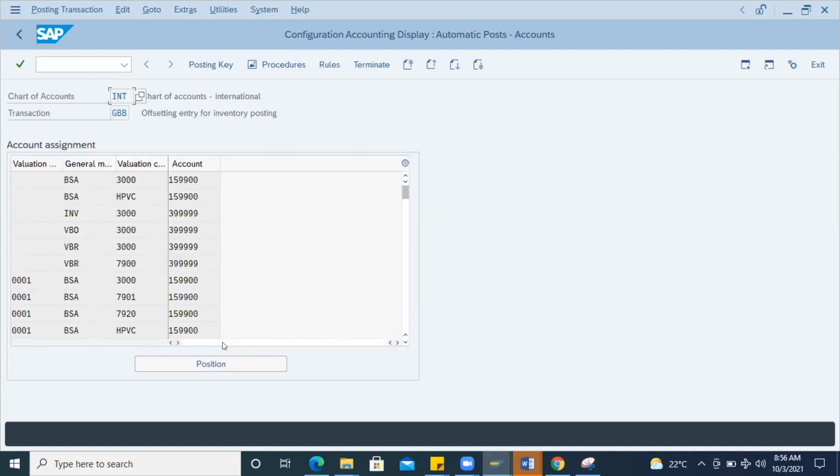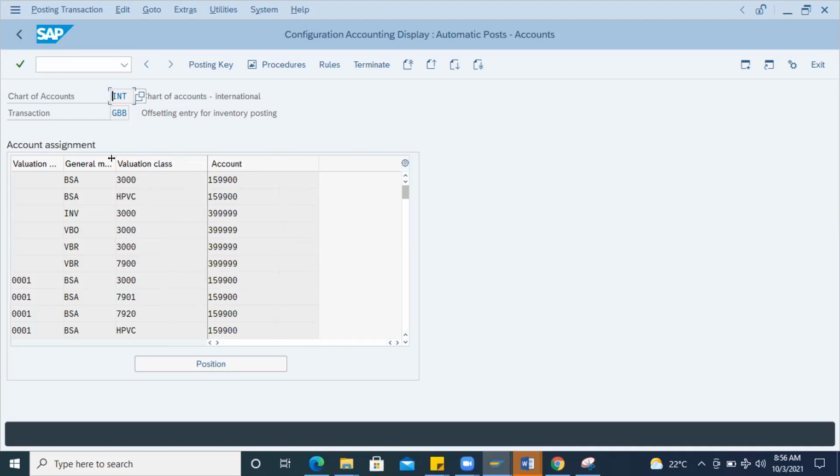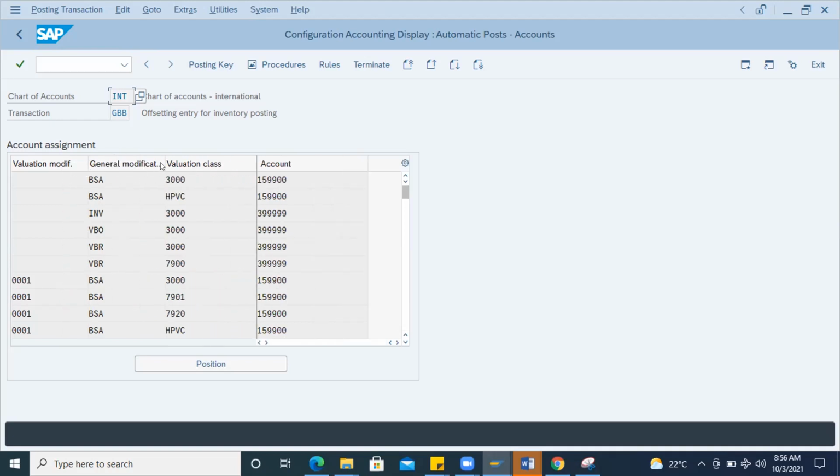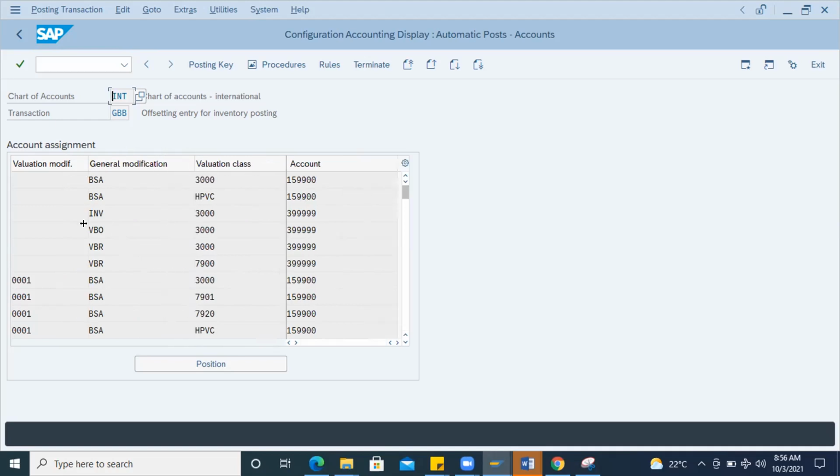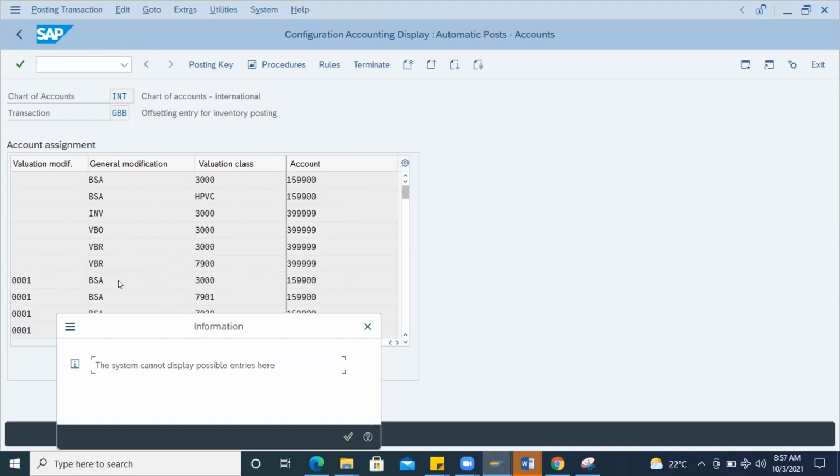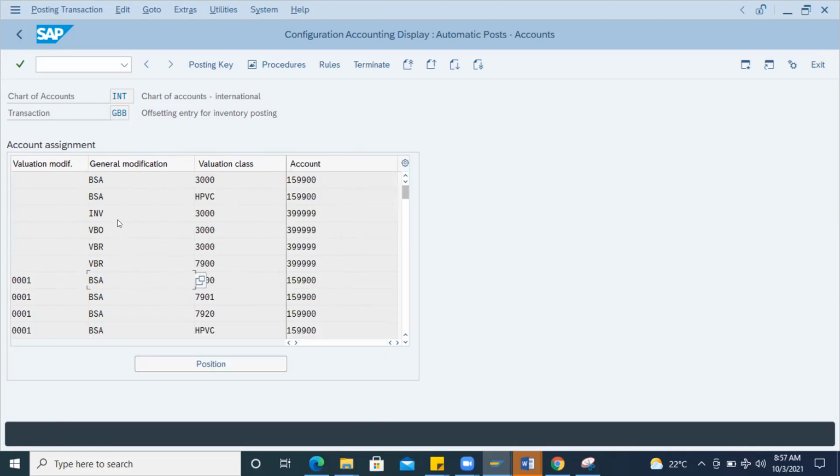So at that time, how should the system understand which GL account, which valuation class, which modifier? You can see when it comes to GBB, there are 4 columns. BSX had 3 columns, but in GBB we have 4 columns. This is the normal valuation class, and here you can see the valuation grouping code also, 0001. But when you take any offset entry, you can see all these different general modifications: VBO is there, VBR is there, BSA is there, INV is there. These are the general modifications which are used for the offset entry.